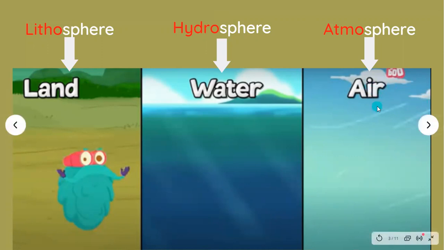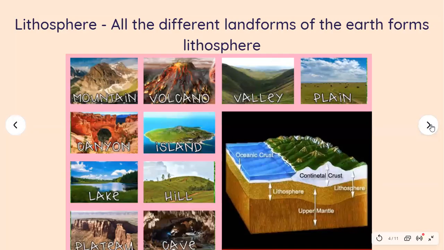Ask about air. The air is just one thing that we see, na? Air is not different everywhere, but it is something that we cannot see. The layers of air is something that we cannot see. There are different layers of air above the Earth's surface. Let's explore the definitions in a much simpler way. All right. Just remember, lithosphere is for land. Hydrosphere is a category for water. And atmosphere is for air. Let's move on and explore lithosphere, hydrosphere, and atmosphere in a detailed manner.